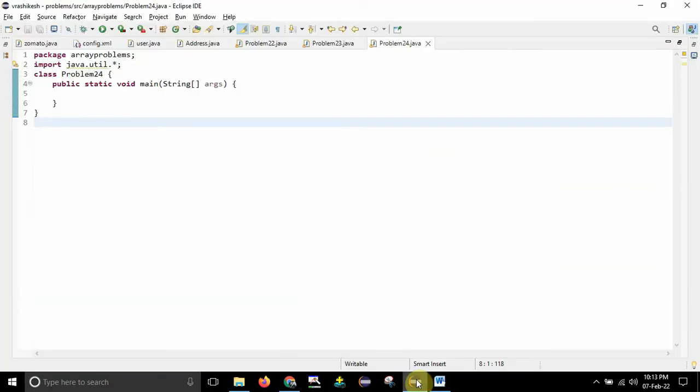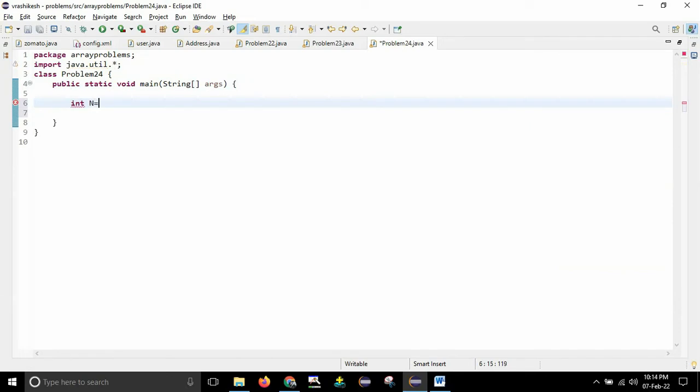So see here, first what I have created, one empty file I have created. After that, import java.util.*. So it will take all the elements, and yes, I need to use collections as well. So that's why I have taken dot star. So that means all the libraries it will import. So let me just start taking the data now.